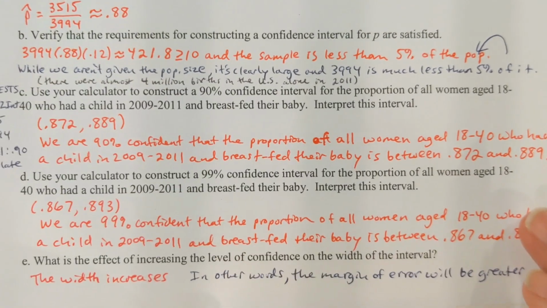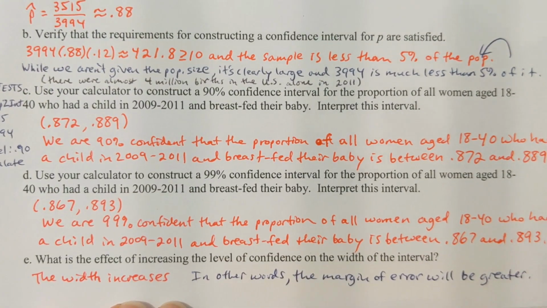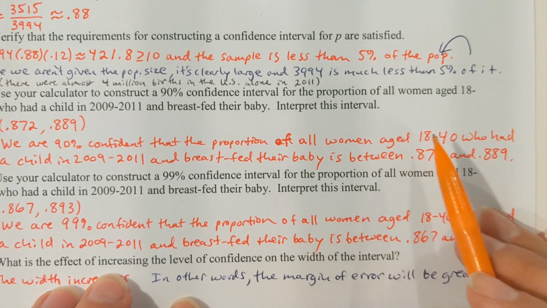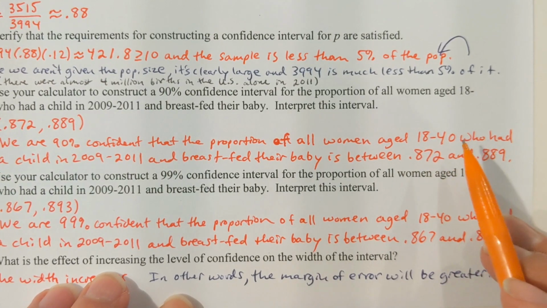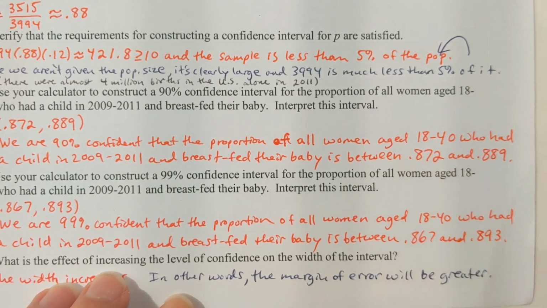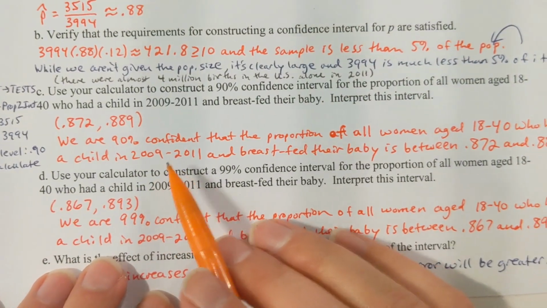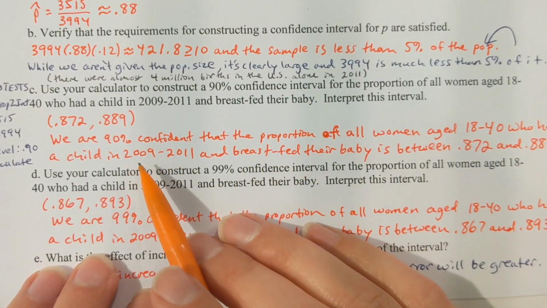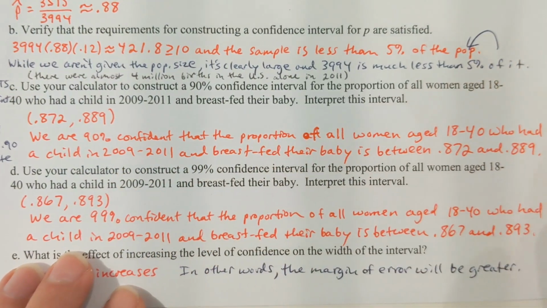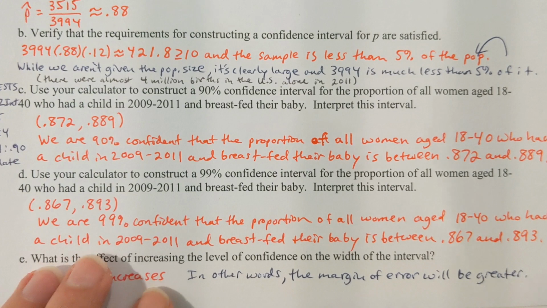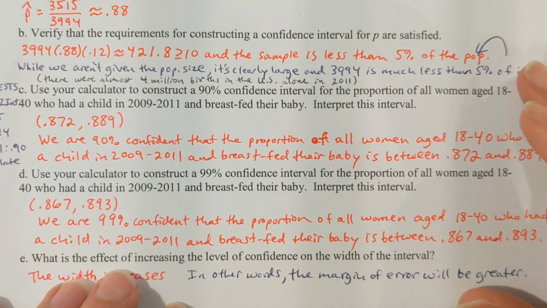Now, as in any other interpretation question, you'd want to be specific, obviously indicate the gender, indicate the age group. Okay, lots of other women not in this age group had a baby, and we're not looking at those individuals. Indicate the years that we're interested in. Okay, be specific is the point.